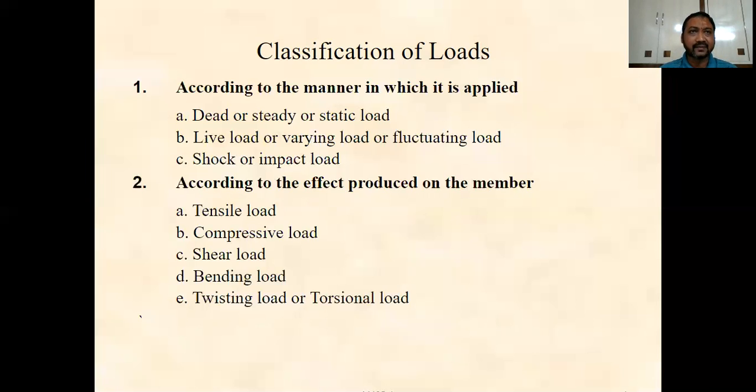When the load is applied without any time, it will have a different impact, and that is called the impact load also. In case of dead load, the magnitude of the load will gradually increase from 0 to maximum, and the average of the load can be taken as (0 + P)/2, that is, P/2 is the average load. But in case of the shock load, the magnitude remains constant because it is applied within no time. So the magnitude will remain constant, and that is equal to P.